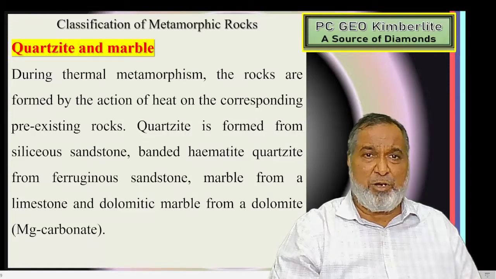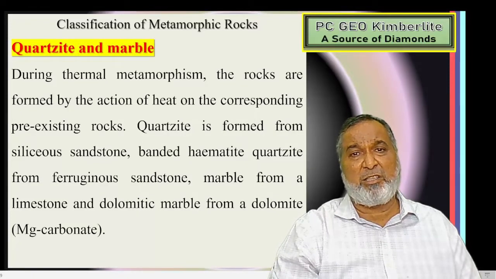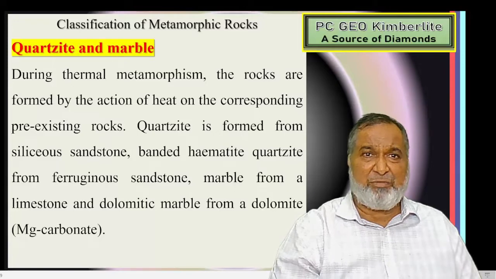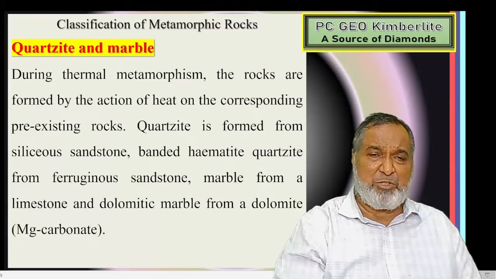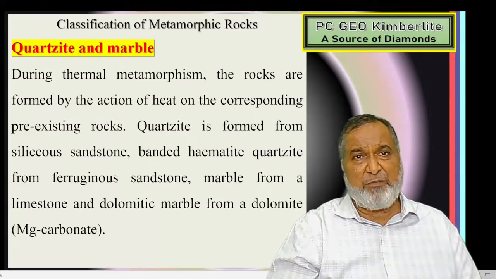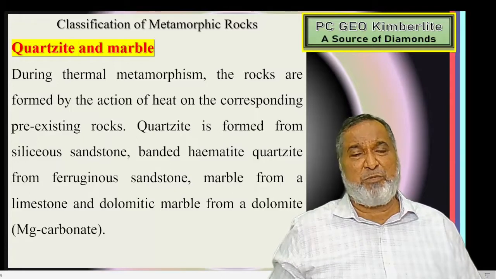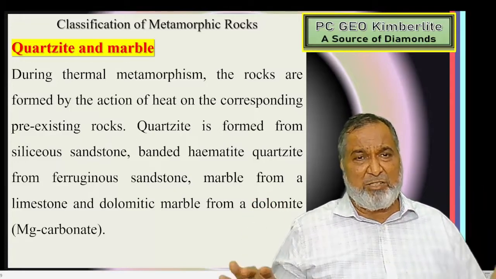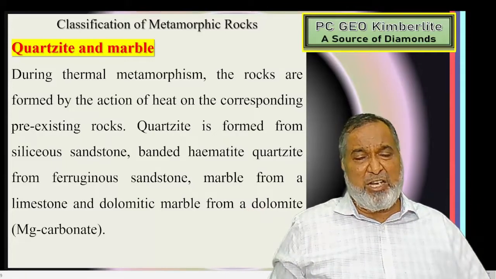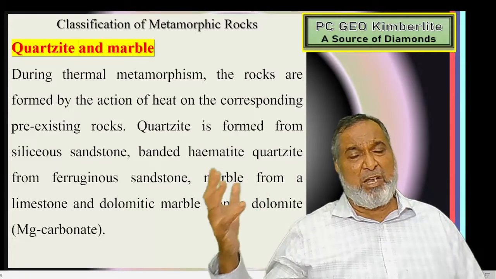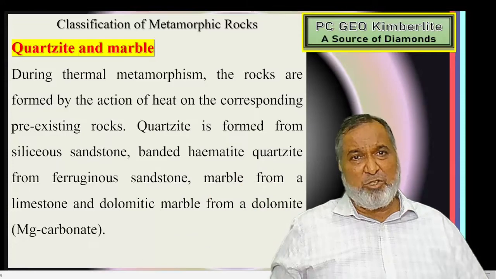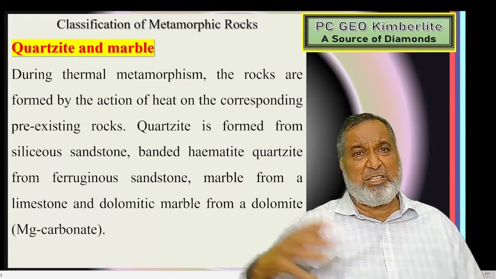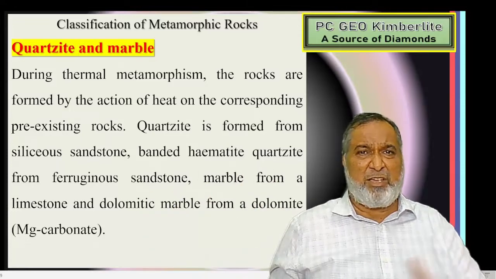Then come to the next ones, quartzite and marble. These are the two important rocks which have gone under the thermal metamorphism of the pre-existing rock, whether it is limestone or sandstone. If the sandstone has been metamorphosed, we get the quartzite. If it is pure sandstone, pure quartzite, that is white. If it is a reddish sandstone, we get reddish quartzite. If there is an addition of green, we get green quartzite. So these are the variations.